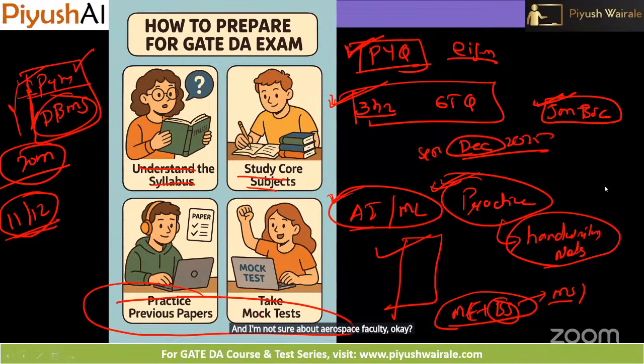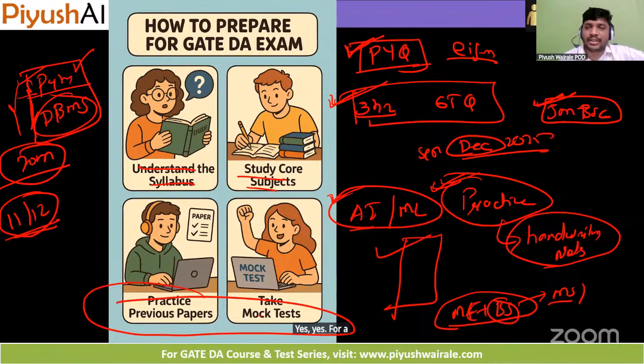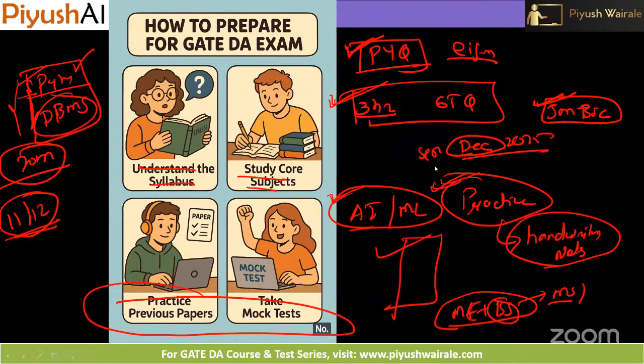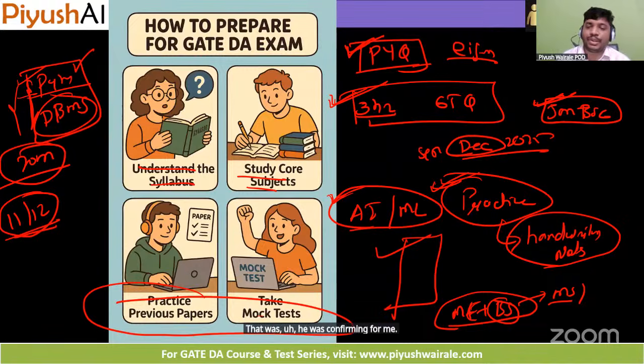So, sir, as per your idea, is it good to continue to think for MTech in AI and ML, or if we are capable, then we can transition like that? Yes. For aerospace, you check the eligibility criteria first because they want a mechanical background. Okay. I checked for it. It was mentioning CS, and for the BS degree, they have not specifically mentioned. So I was confirming from you. I'm not sure about that. So just check.